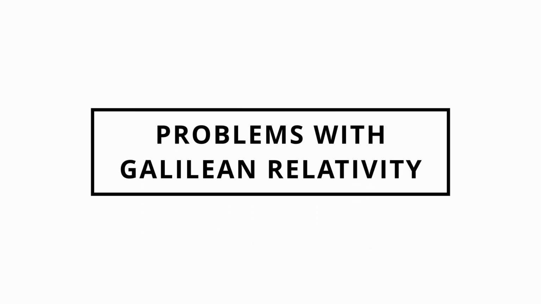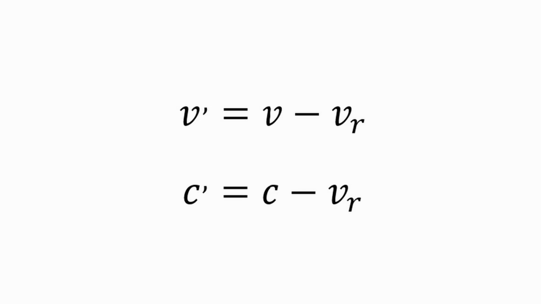Everything worked fine till the end of the 19th century when scientists started to see some problems with the concept of Galilean relativity. The problems were related to theoretical and experimental results related to the speed of light in vacuum. The theory and results pointed out that the speed of light in vacuum is a constant and independent of the velocity of observers measuring it. This is inconsistent with the Galilean relativity.